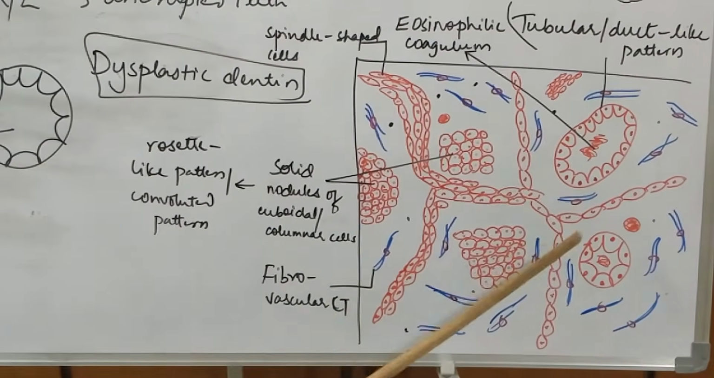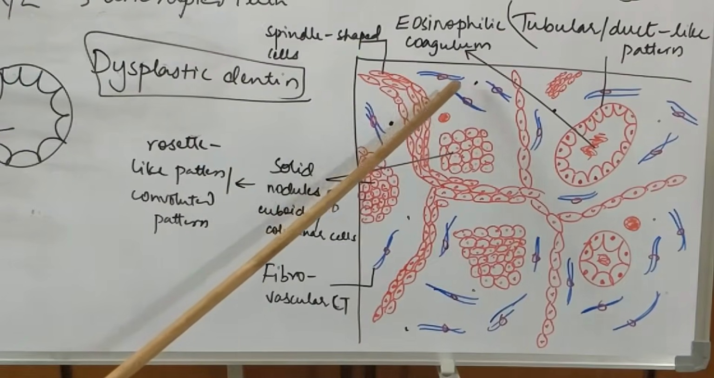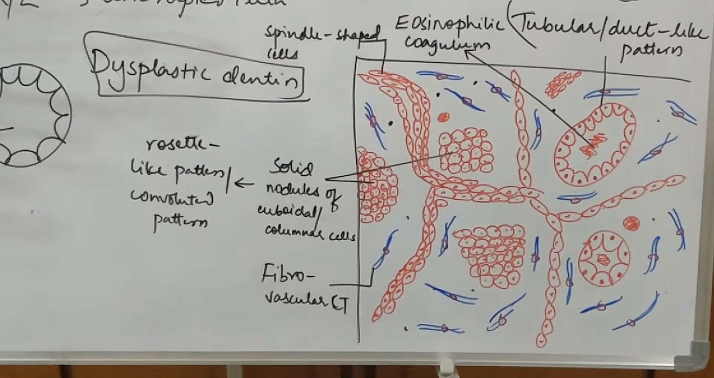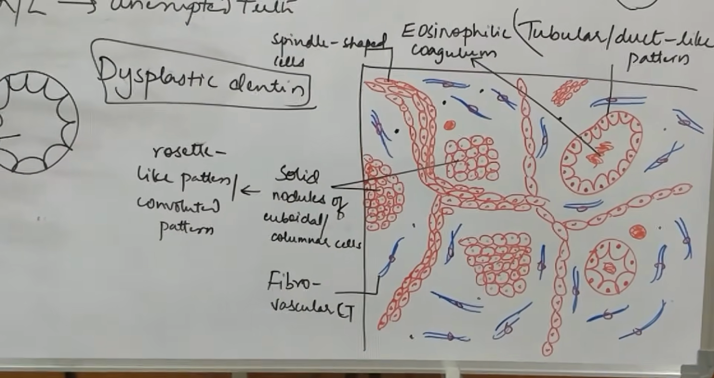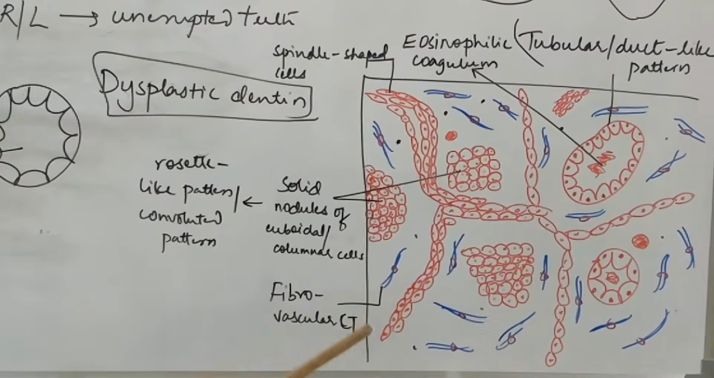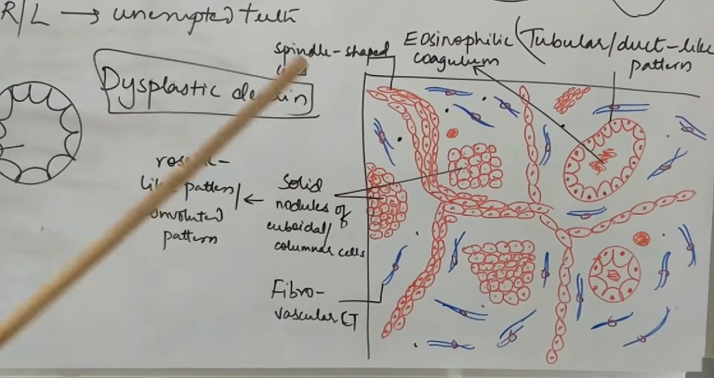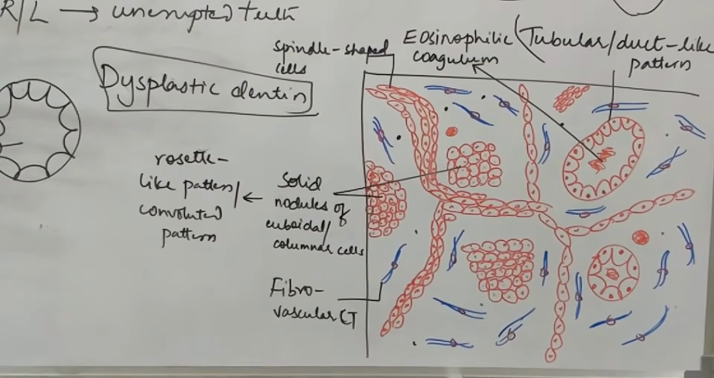Now, this is about the neoplastic odontogenic epithelium. Coming to the connective tissue, the intervening connective tissue is normal, delicate, and fibrovascular. So a more fibrous and vascular component will be seen, and very less cellular. So it is hypocellular. The cellular content is less and more of fibrous and vascular content.